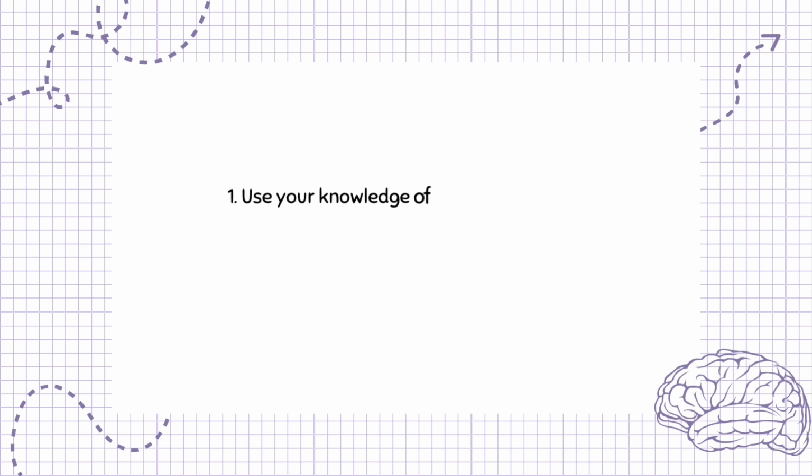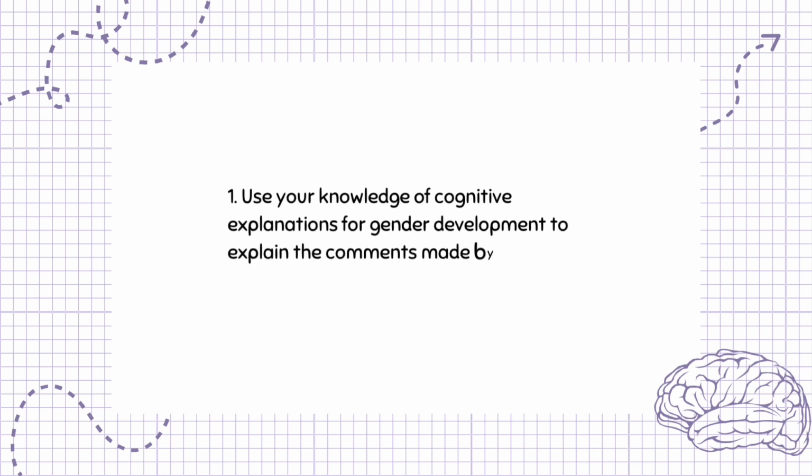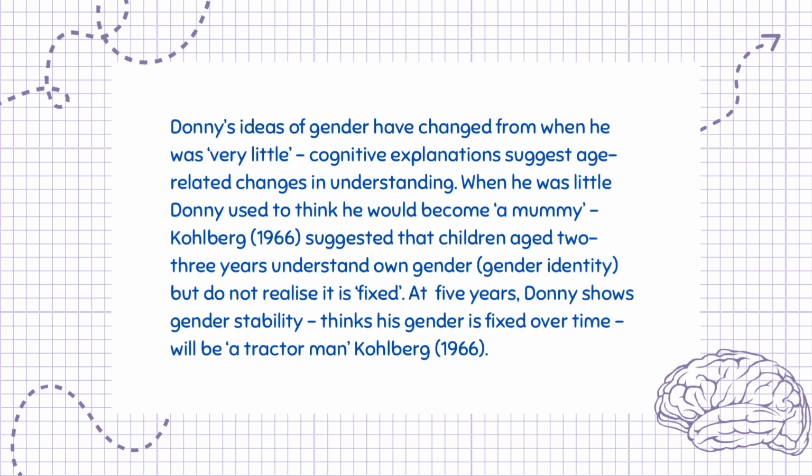Question 1. Use your knowledge of cognitive explanations for gender development to explain the comments made by Olga and Frank. 8 marks. Donnie's ideas of gender have changed from when he was very little. Cognitive explanations suggest age-related changes in understanding. When he was little, Donnie used to think he would become a mummy. Kohlberg, 1966, suggested that children aged 2-3 years understand own gender identity, but do not realize it is fixed. At 5 years, Donnie shows gender stability, thinks his gender is fixed over time, will be a tractor man.